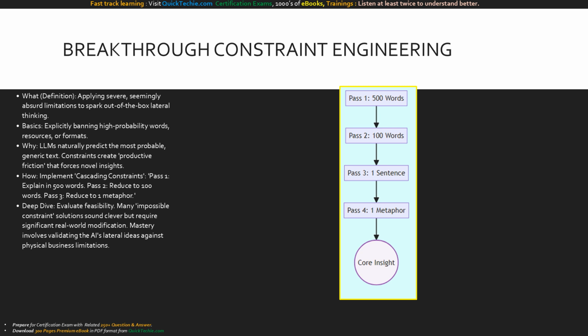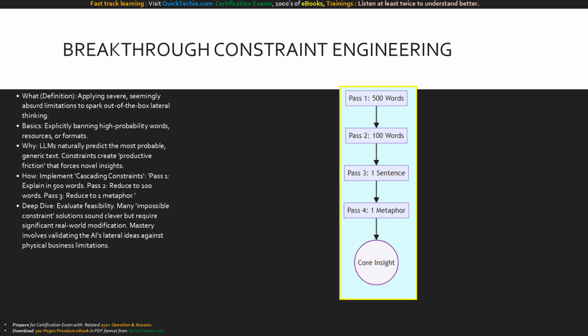A master prompt engineer uses cascading constraints. You ask Claude to explain a concept in 500 words, then 100 words, then a single sentence, and finally one metaphor. The insight that survives this relentless funnel is your unbreakable core concept. Just remember, always validate the feasibility of these lateral ideas in the real world.